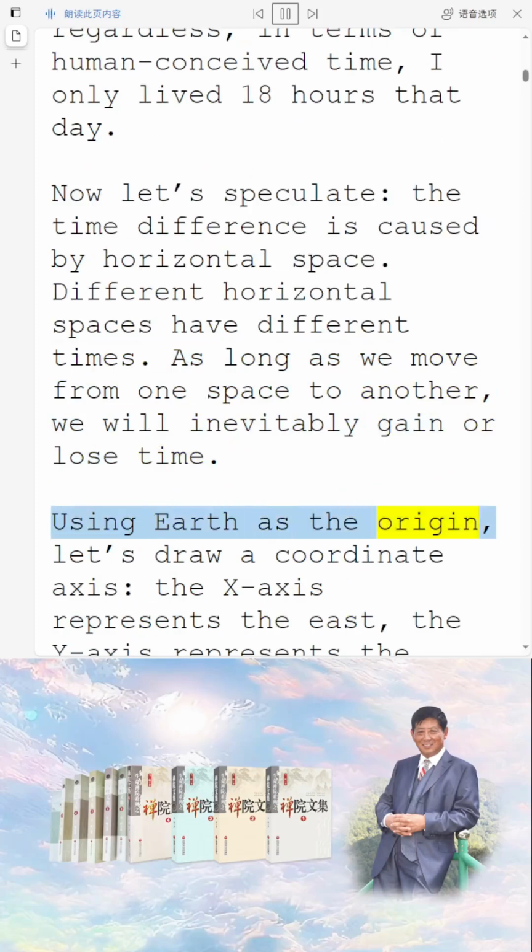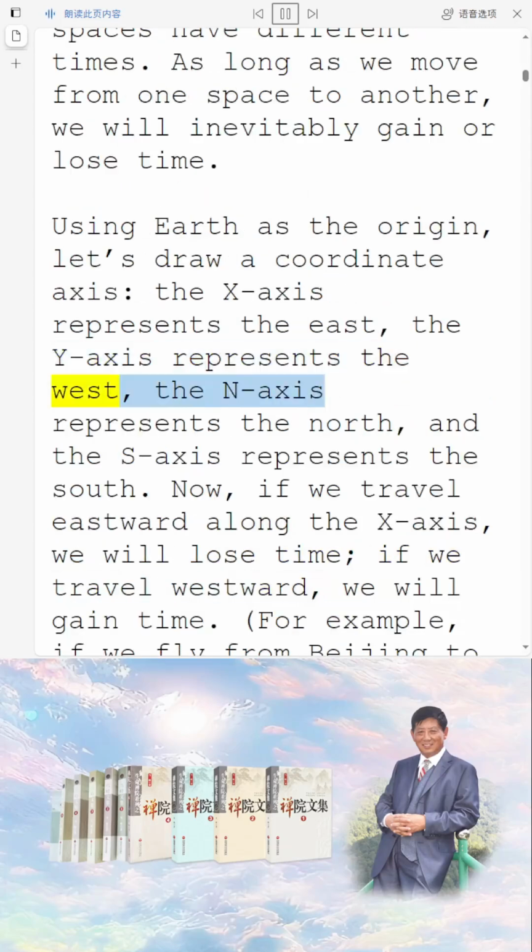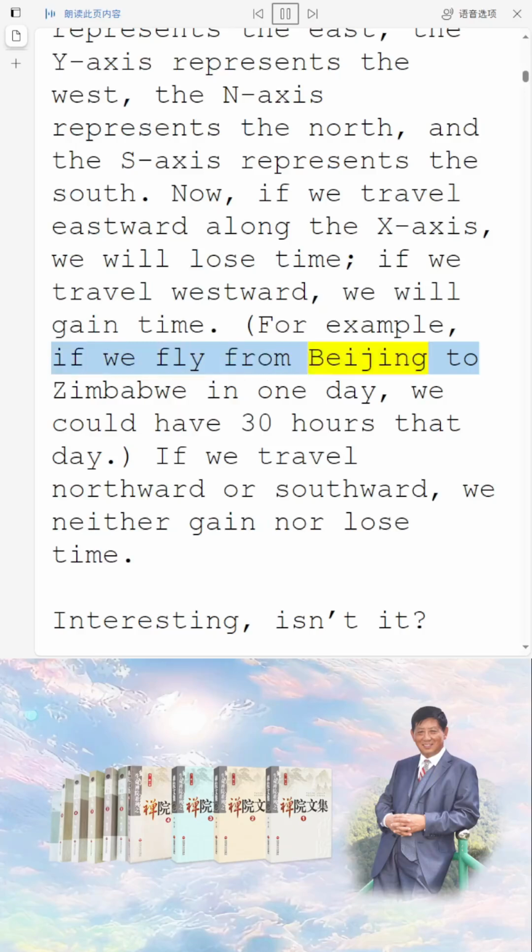Using Earth as the origin, let's draw a coordinate axis. The x-axis represents the east, the y-axis represents the west, the n-axis represents the north, and the s-axis represents the south. Now, if we travel eastward along the x-axis, we will lose time. If we travel westward, we will gain time. For example, if we fly from Beijing to Zimbabwe in one day, we could have 30 hours that day. If we travel northward or southward, we neither gain nor lose time.